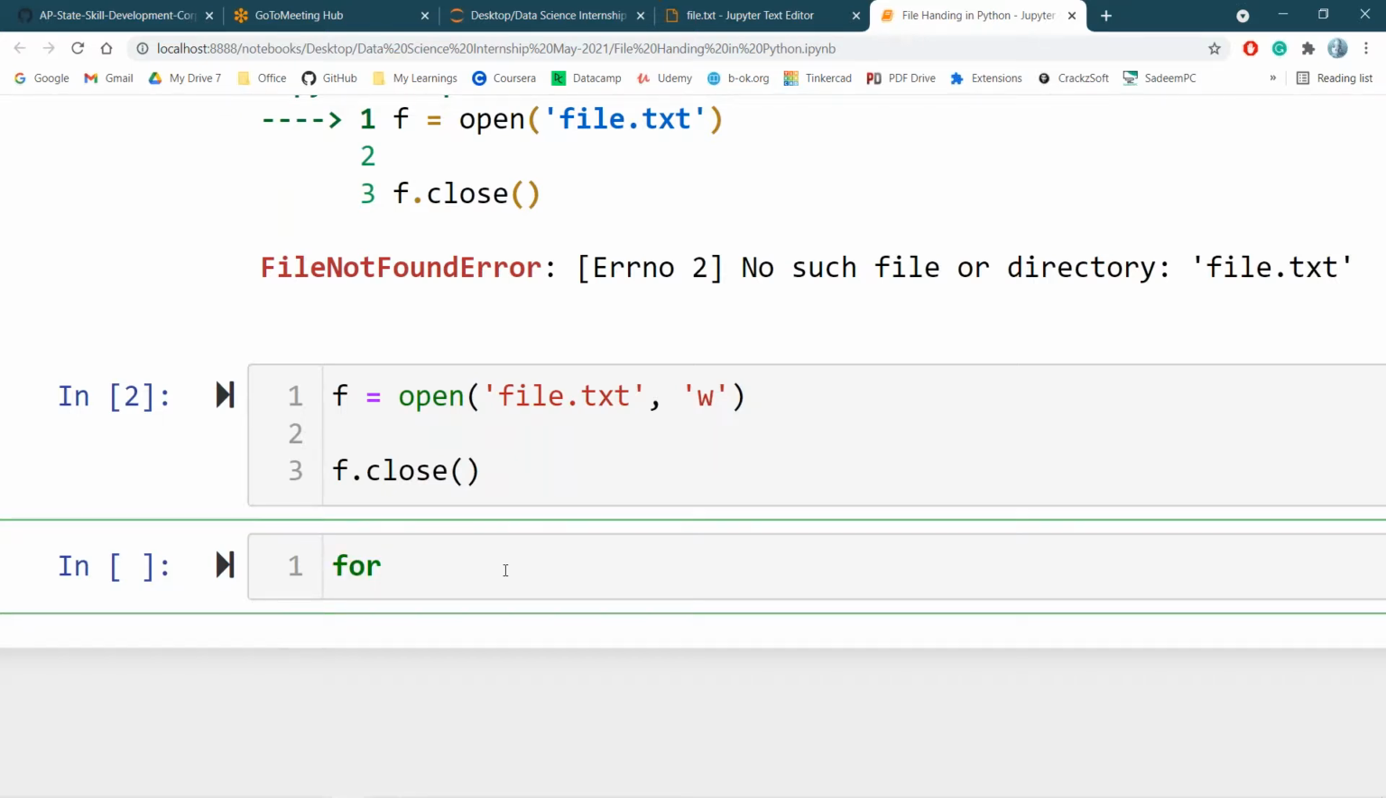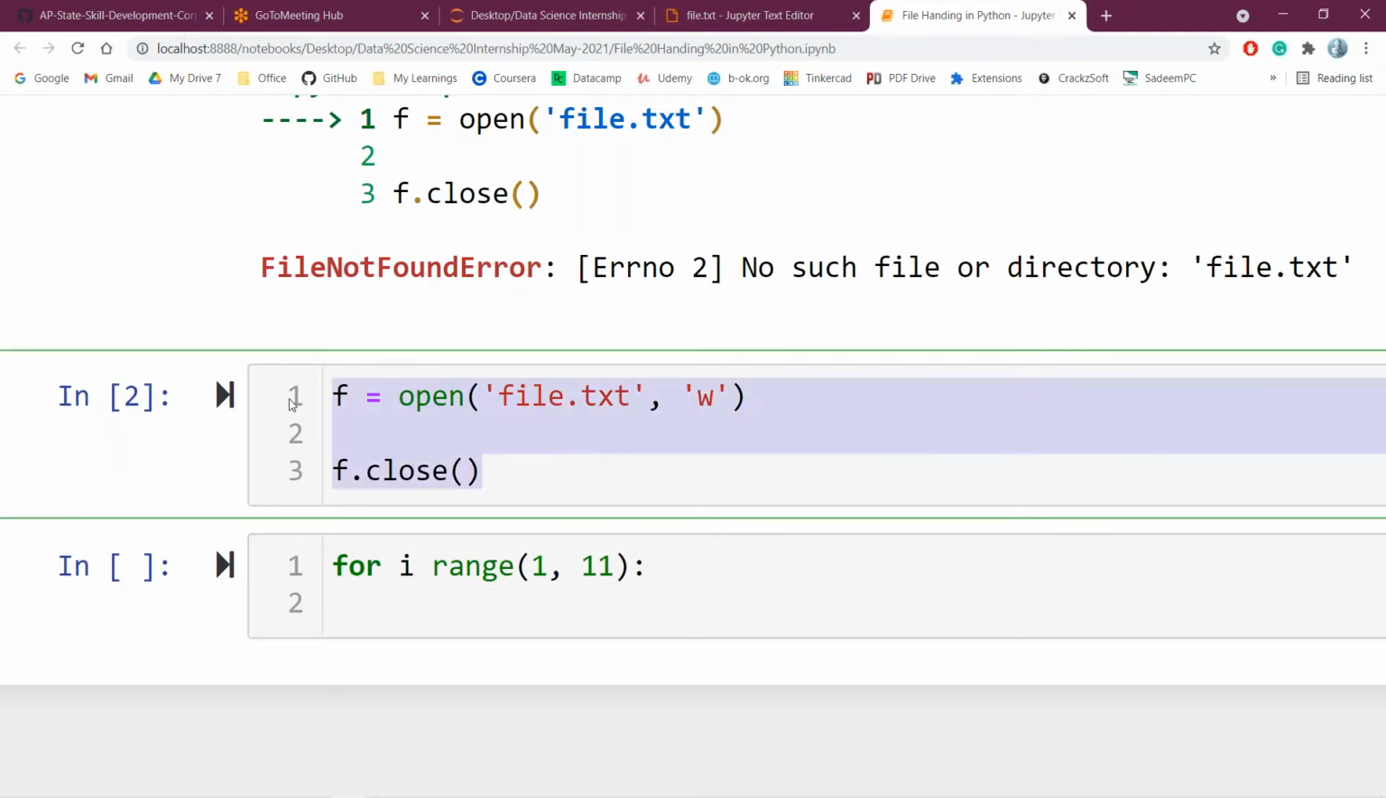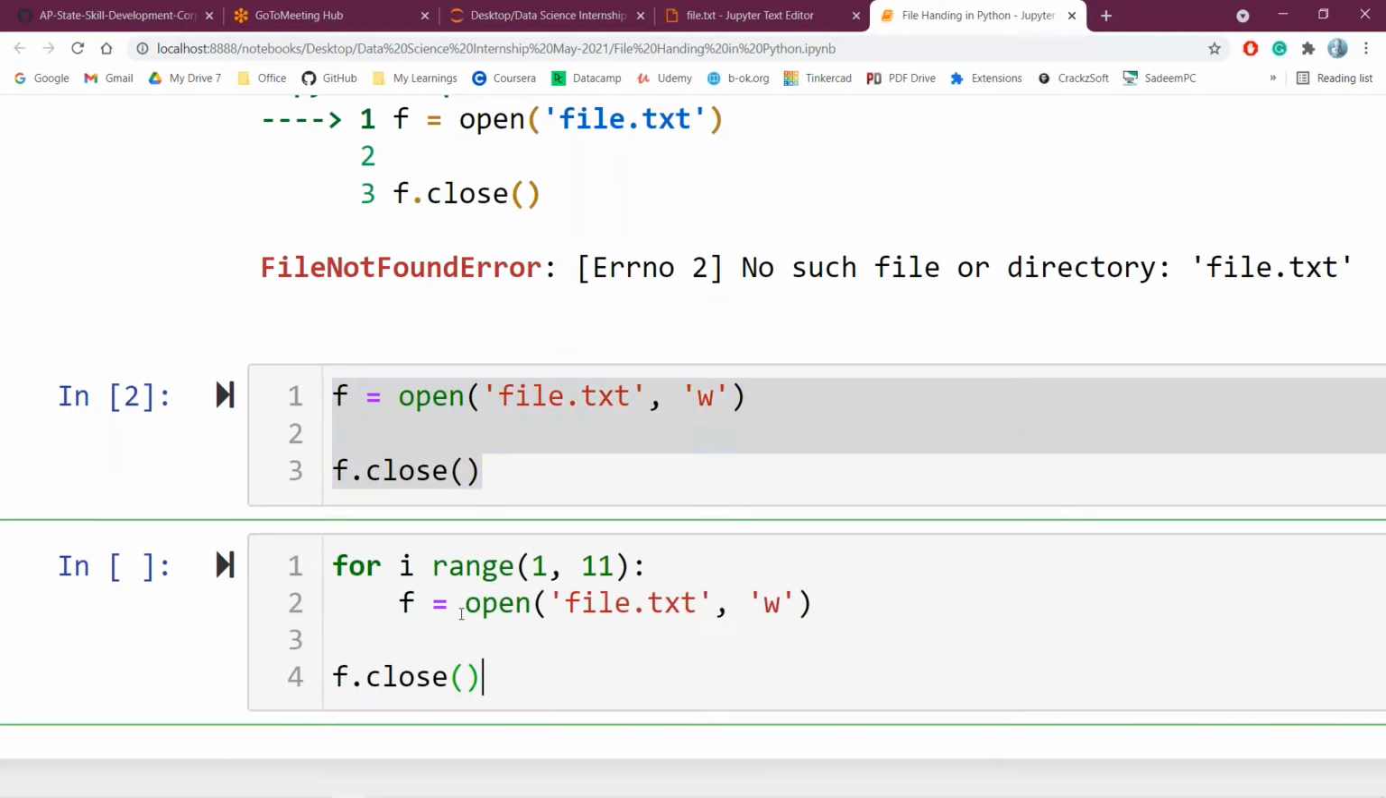So let me create 10 files. If I want to create 10 files, what I can do is iterate over the loop from 1 to 11. If I want to create each and every file, file1.txt, file2.txt, file3.txt, simply I can iterate these things over the loop.